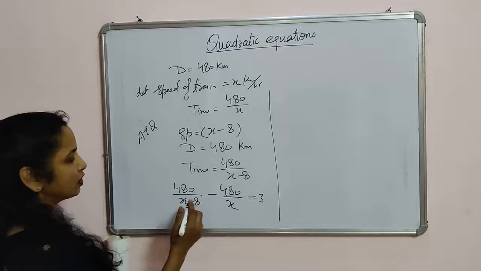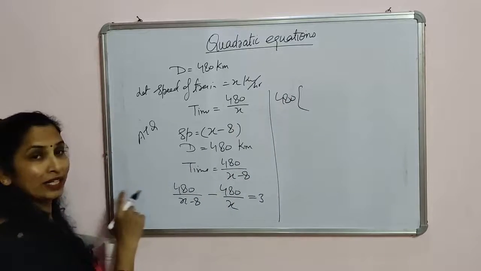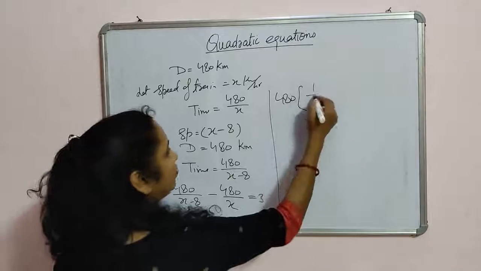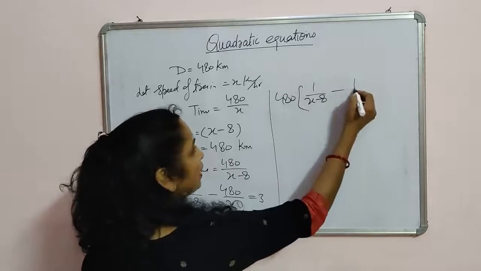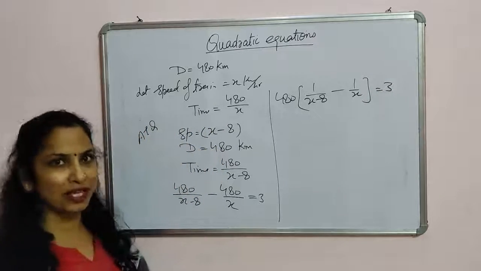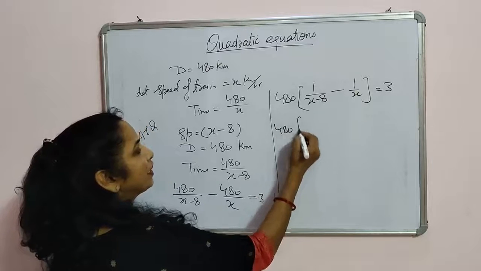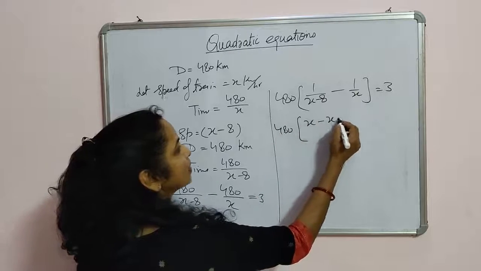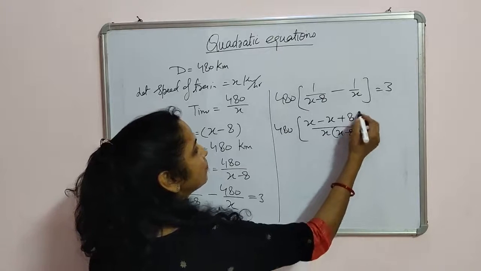Now we can solve it by taking 480 as common. In the bracket it will be 1 upon x minus 8 minus 1 upon x, is equal to 3. Now we take the LCM of these terms. We will get 480 into x minus x plus 8 upon x into x minus 8.